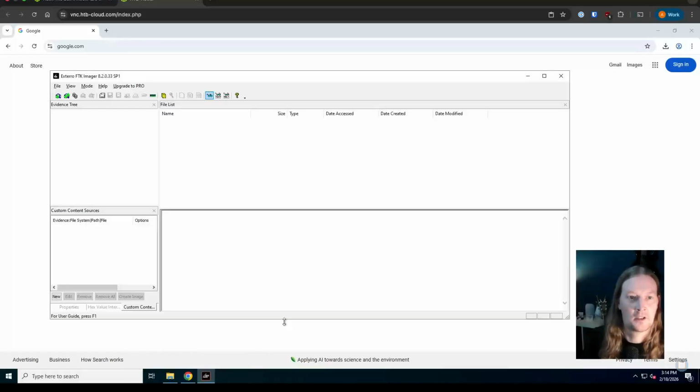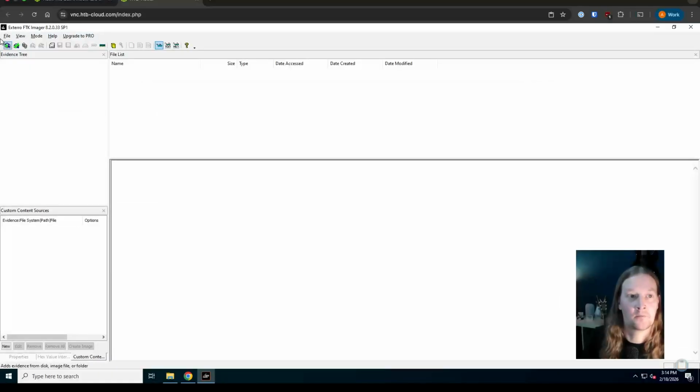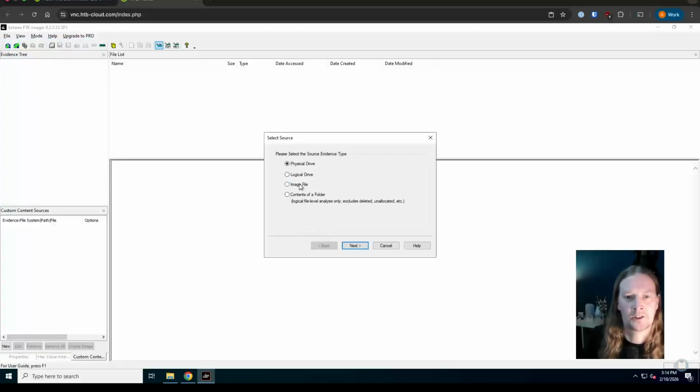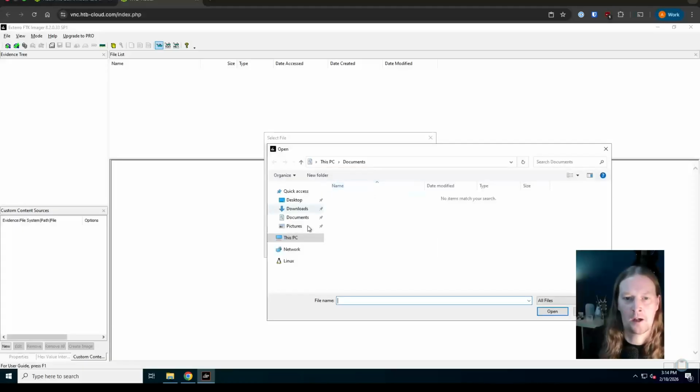So I've got a tool called FTK Imager open here. This is a freely available tool. You do need to register to download it, but it is freely available. So we can get this installed and open up evidence item. I'm going to select image file, and then we're going to find the source path. So that was in our downloads, HookFlare, and DD.